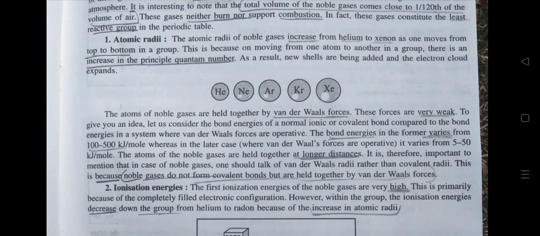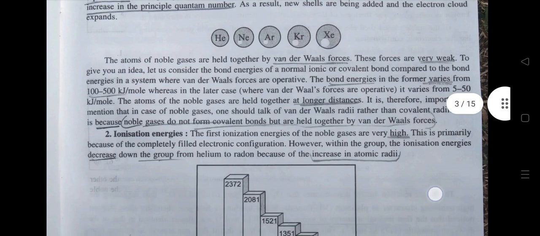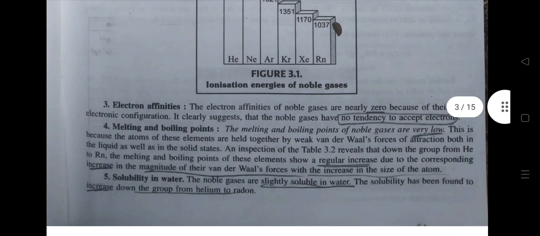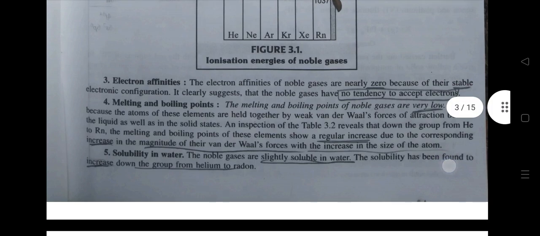Second, ionization energies. The first ionization energies of the noble gases are very high. This is primarily because of the completely filled electronic configuration. However, within the group, the ionization energies decrease down the group from helium to radon because of the increase in atomic radii. Third is electron affinities. The electron affinities of noble gases are nearly zero because of their stable electronic configuration. It clearly suggests that the noble gases have no tendency to accept electrons.